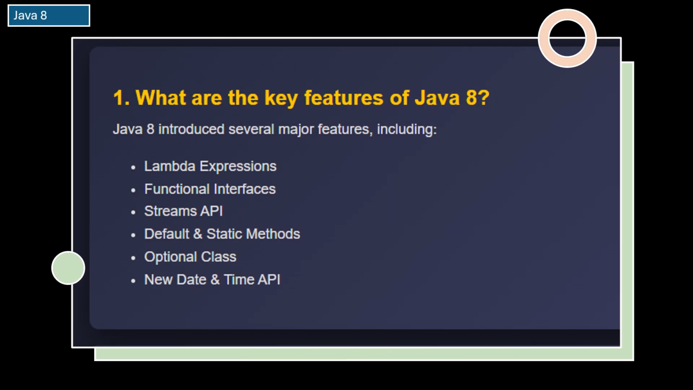Let us go to the first question. What are the key features of Java 8? Java 8 was a game changer. It introduced several powerful features that made Java more efficient, readable, and modern. Let us quickly go over the key highlights.